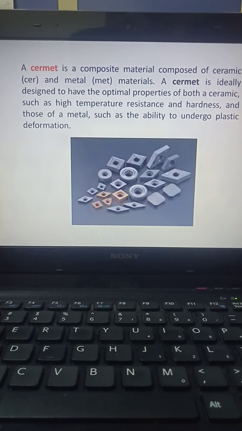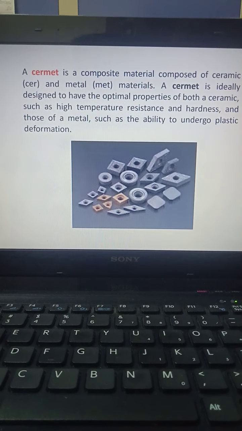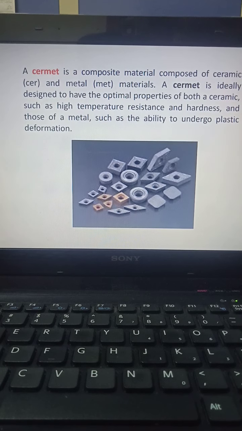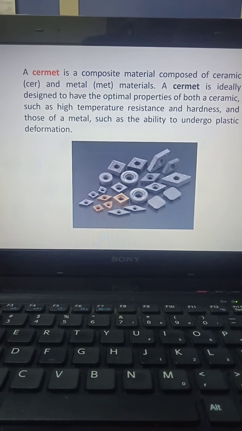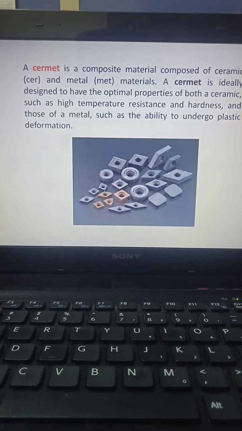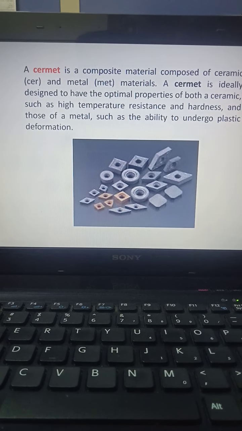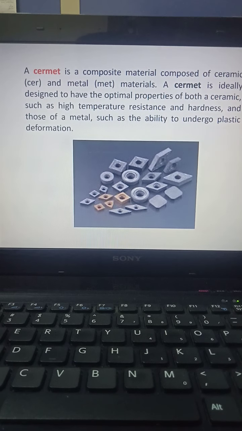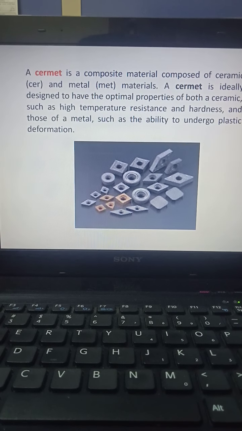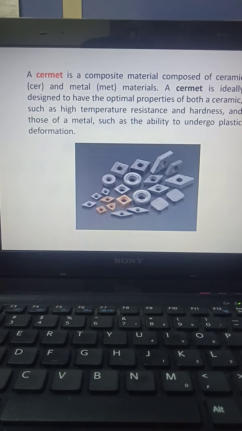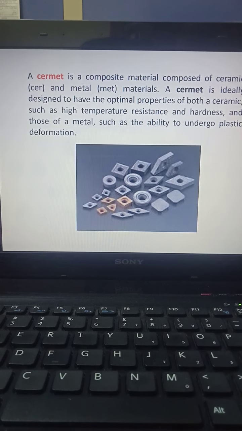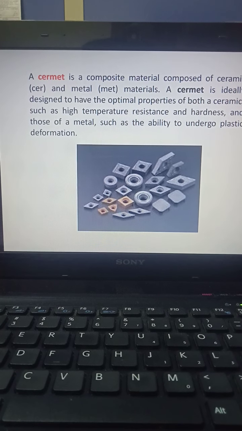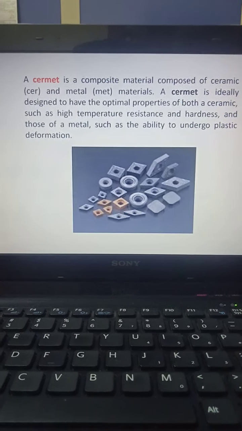Next is cermet. This is a composite material which is a combination of ceramic and metal. The advantages of ceramics and the advantages of metal are integrated, so the two properties are combined and can be used successfully. It is ideally designed to have the optimal properties of both: ceramics, such as high temperature resistance and hardness, and metals, such as the ability to undergo plastic deformation. So this is continued in our next video.